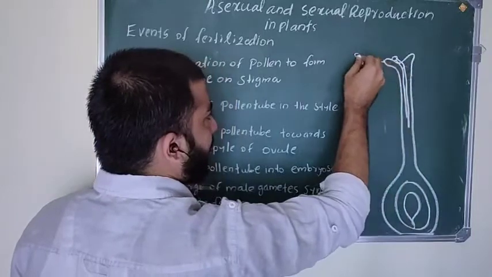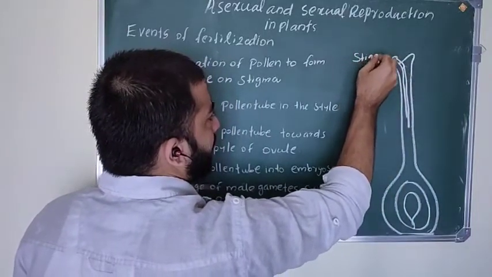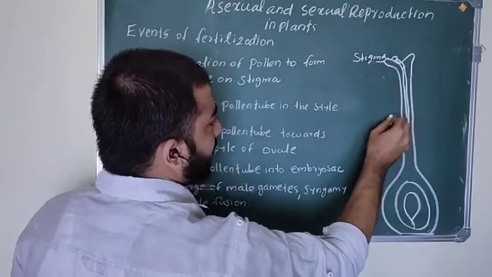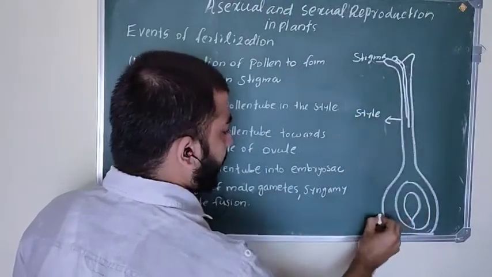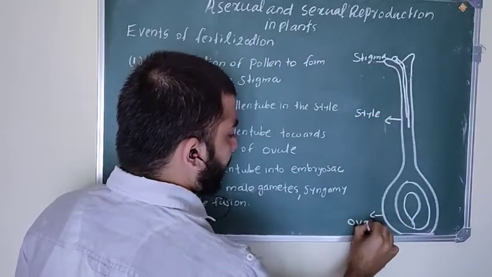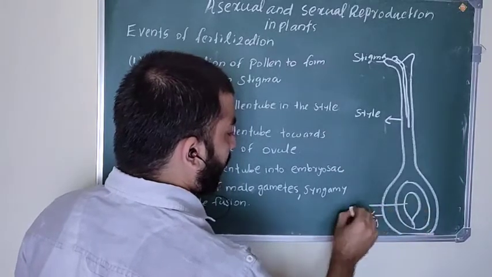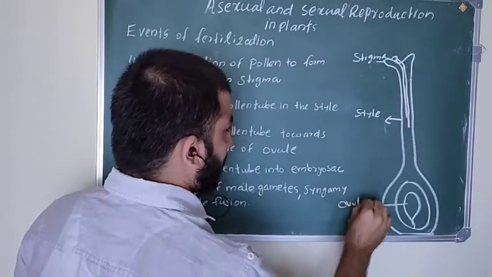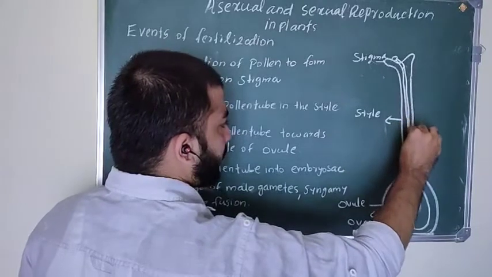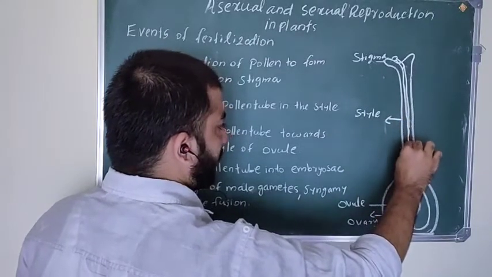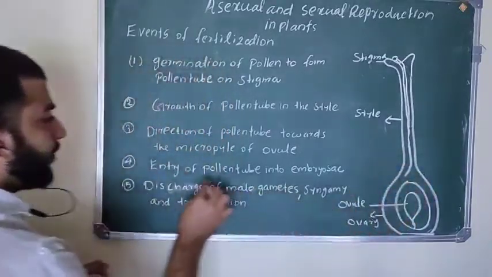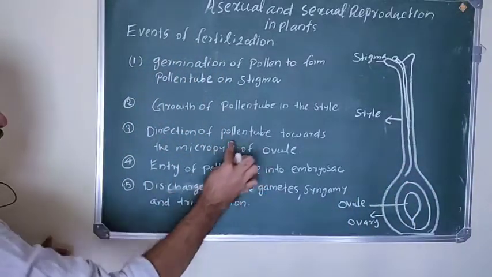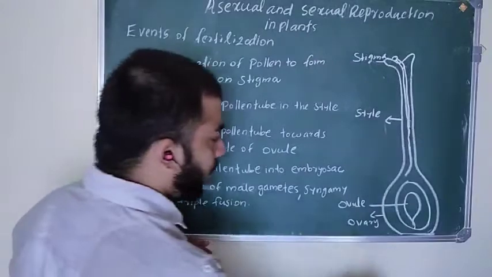This is the stigma of the flower. This is the style, this elongated portion. Then this is the ovary. Inside the ovary, the ovule is present. This pollen tube grows in the style and passes through the style, then is directed towards the micropyle of the ovule.